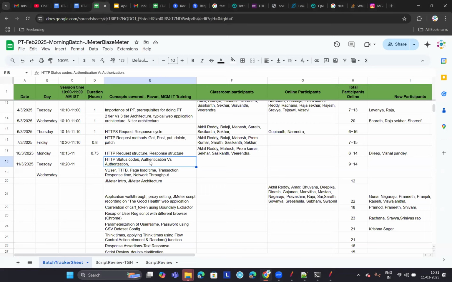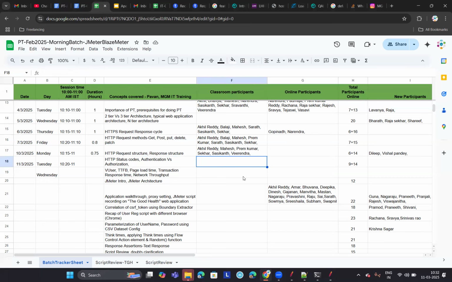These two concepts, HTTP status codes and authentication and authorization, and whatever concepts we discussed till now, are important for someone in functional testing, automation, performance, or security testing as well, right? These are basic concepts which are required for everyone in either development or testing. Developers will also be aware of what authentication and authorization are, right? So these concepts are very important for both developers and